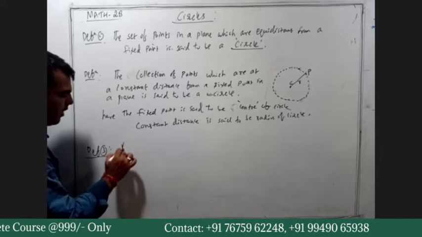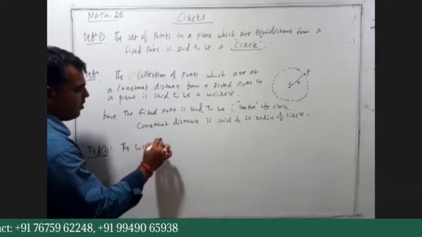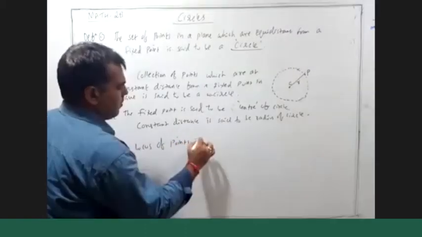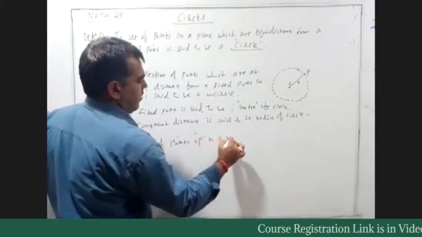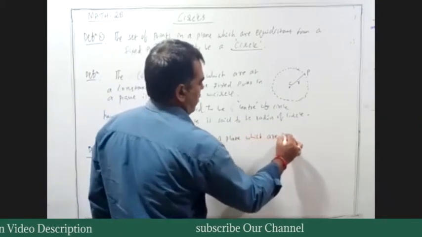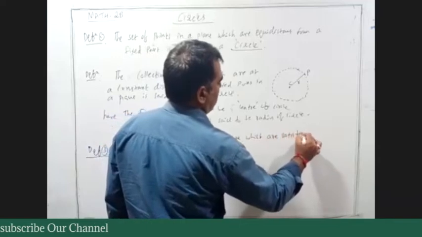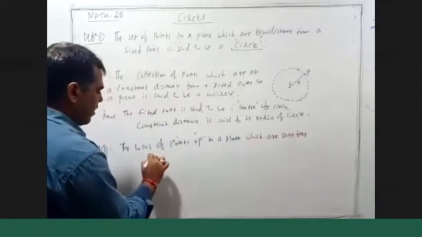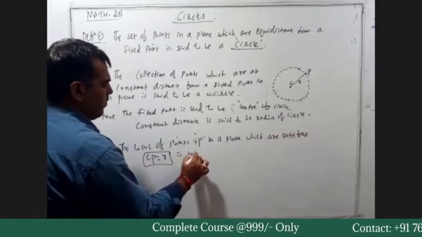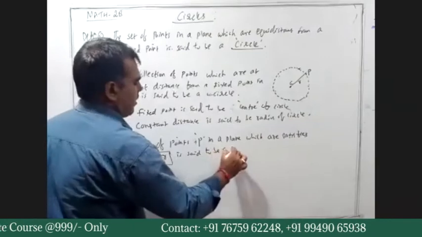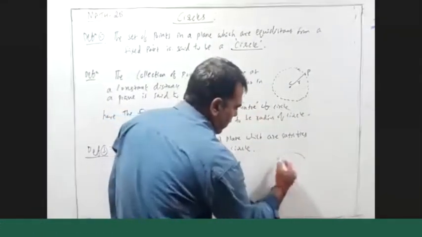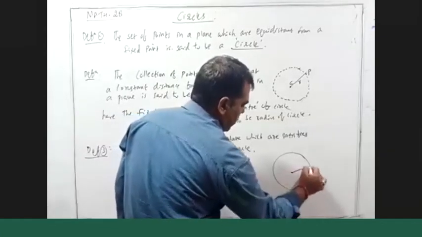Here let me write: the locus of points P in a plane which satisfies CP is equal to R is said to be a circle. Clear?